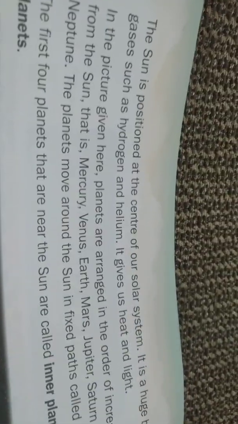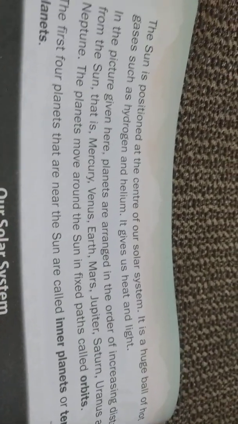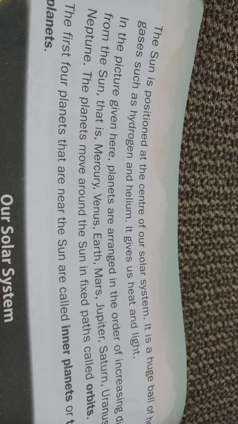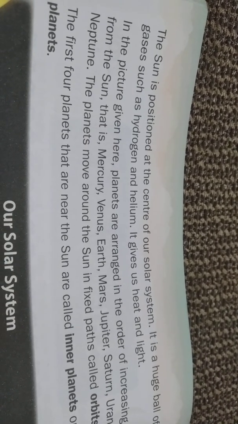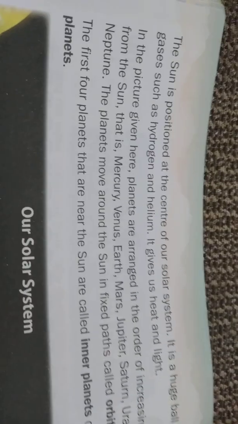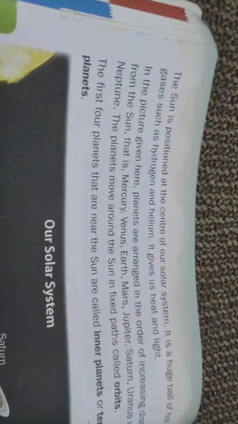Turn to page number 186. The sun is positioned at the center of our solar system. It is a huge ball of hot gases such as hydrogen and helium. It gives us light and heat.